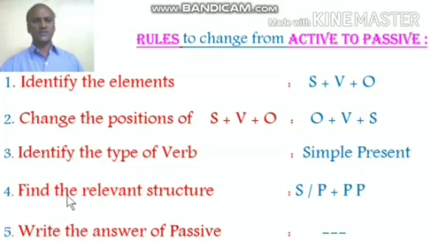Next, fourth rule says find the relevant structure. Structure means design. How to change the verb from active to passive. If it is simple present, then we need to have the structure singular plural plus past participle. So first do all these 4 steps, then write the answer to the passive form. So this is what you have to follow when you are changing from active to passive.